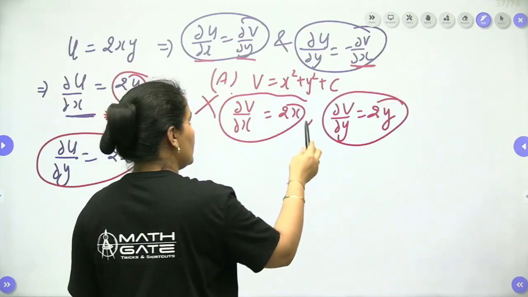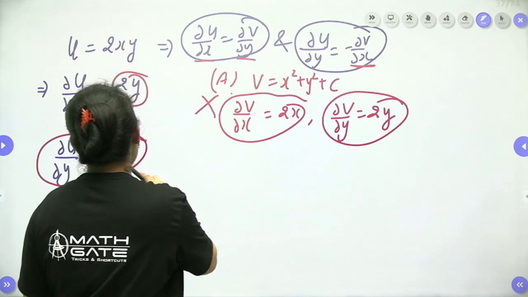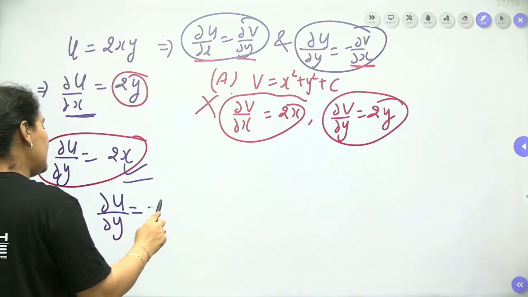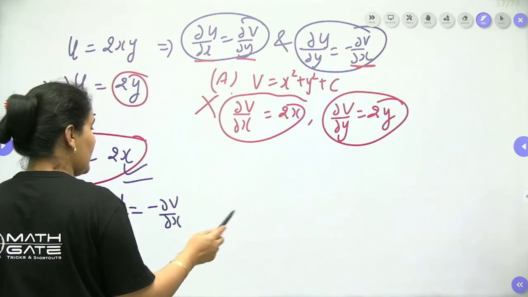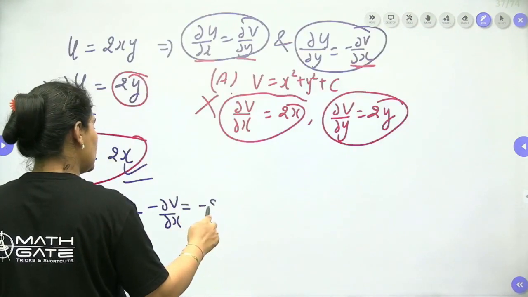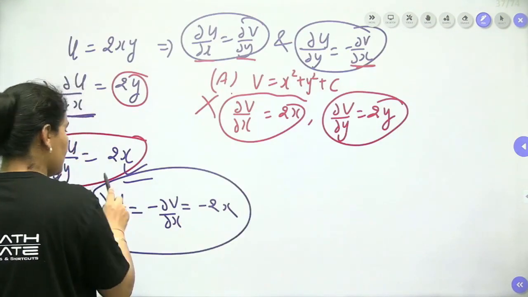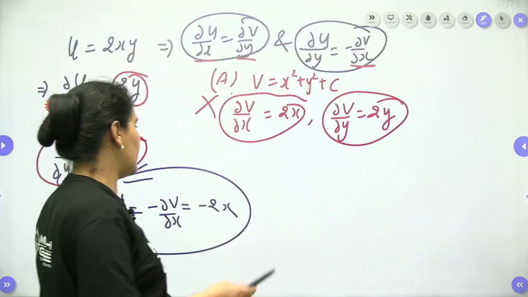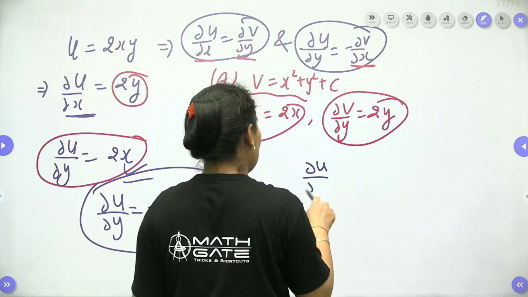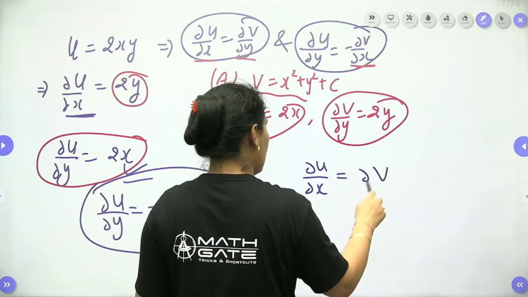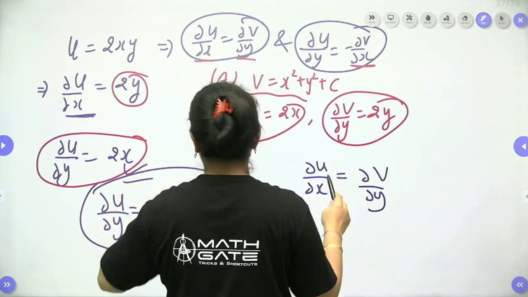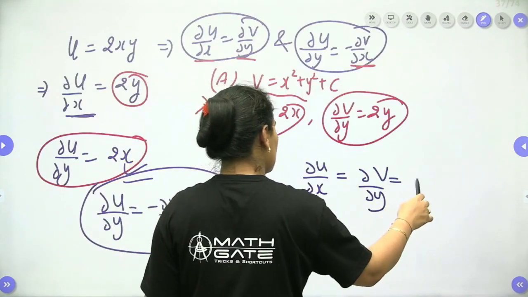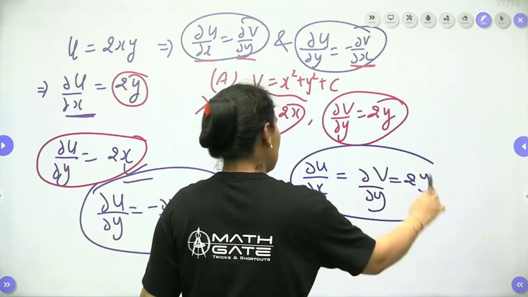Let's look at the value of uy. uy is equal to 2x. You can see del u by del y is equal to minus del v by del x, which is equal to minus of minus 2x, exactly. These two are equal. Now the first one: del u by del x is equal to del v by del y. The value of del u by del x is 2y, and del v by del y is also 2y, hence they are equal again.